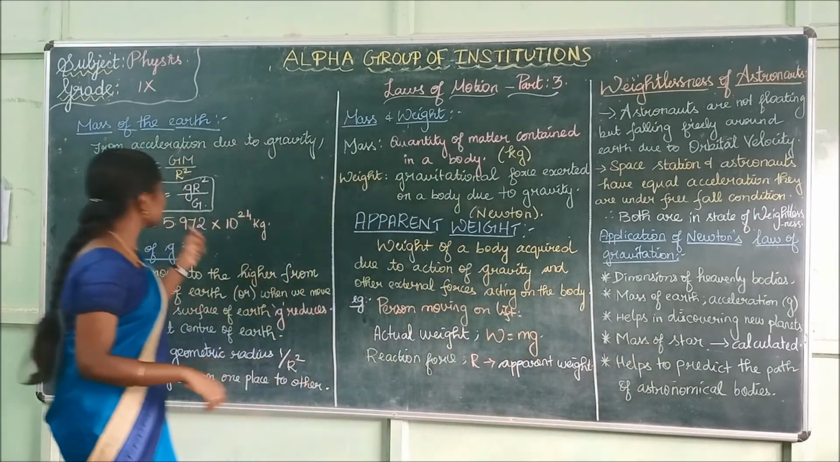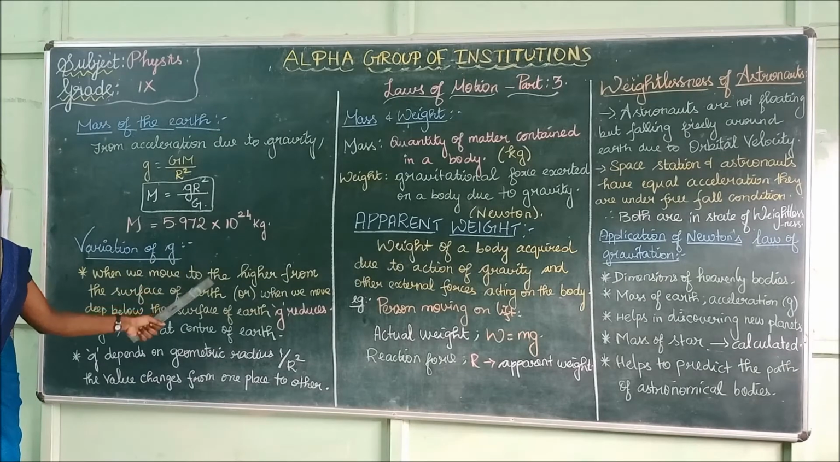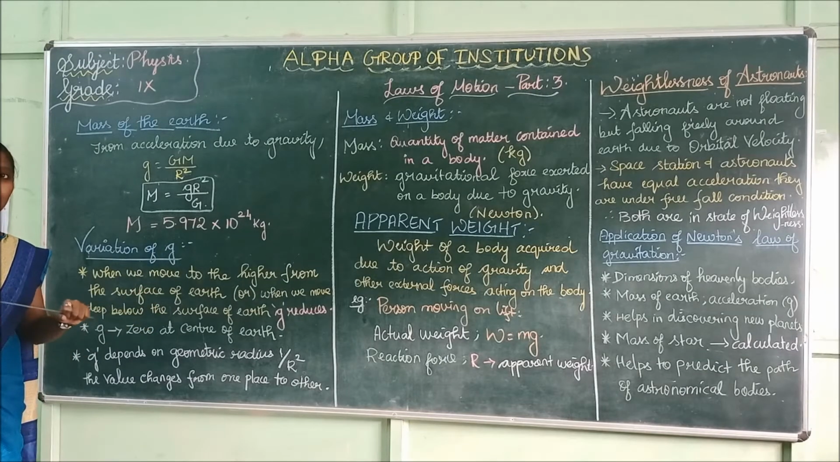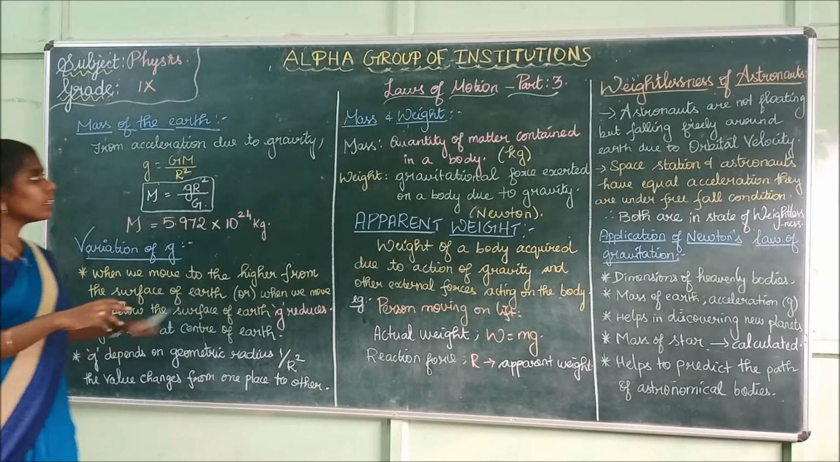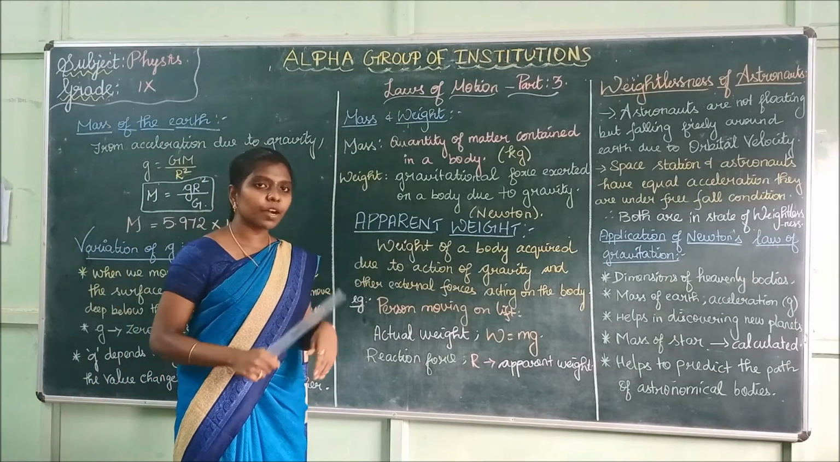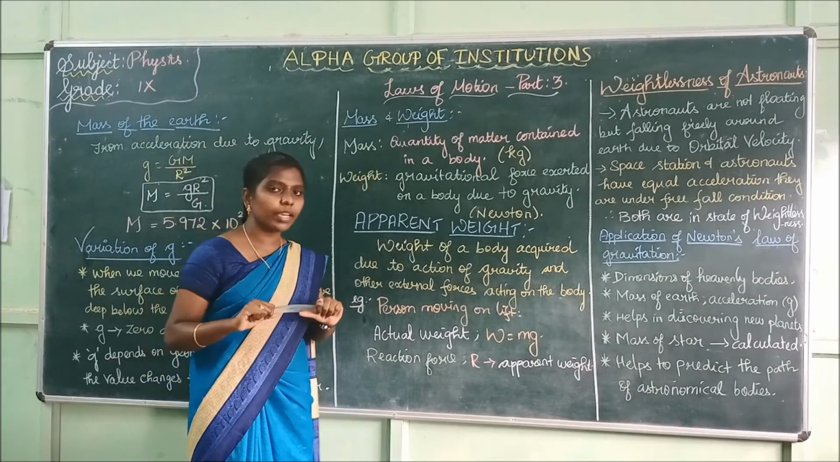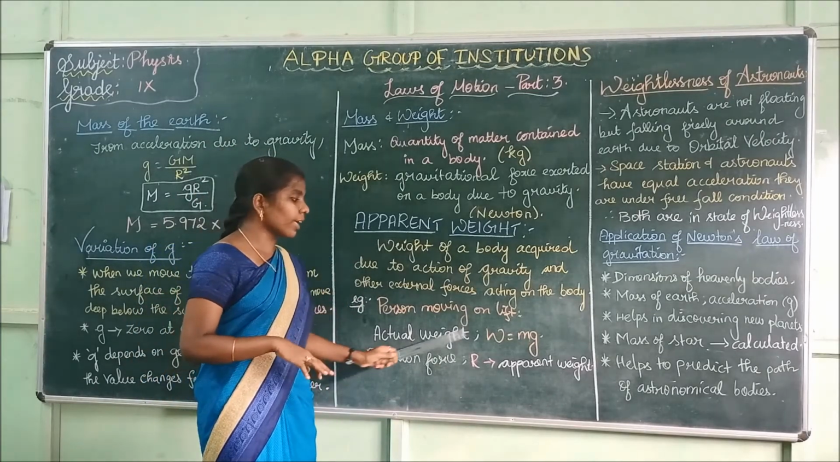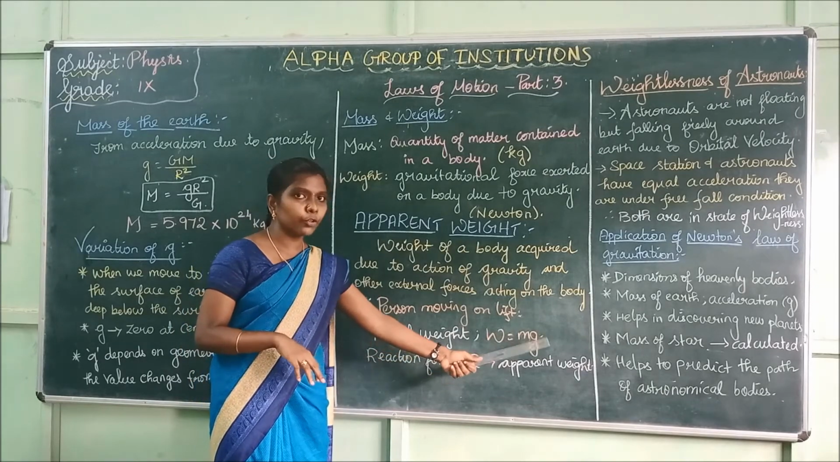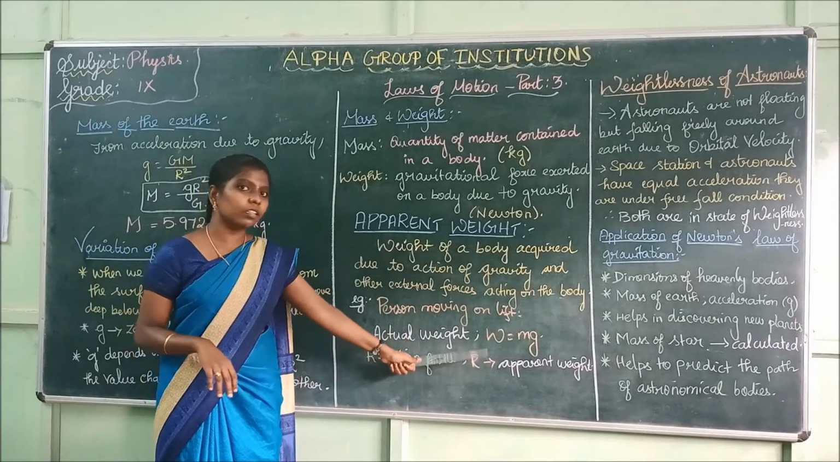We have seen the mass of the Earth and the variation of acceleration due to gravity, how it varies at higher altitudes, below the surface of the Earth and at the center. We have seen what mass and weight are, and the units of mass and weight. Then we saw apparent weight. Actual weight is W, which is equal to mg. Apparent weight is expressed by the letter capital R.